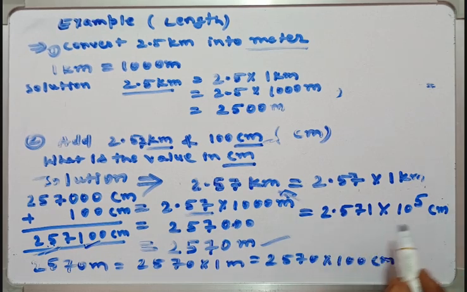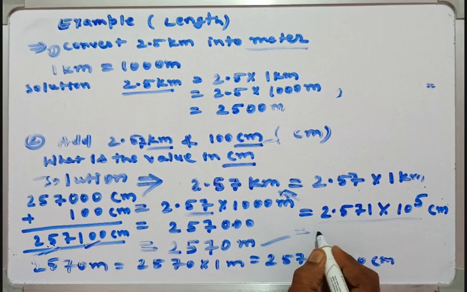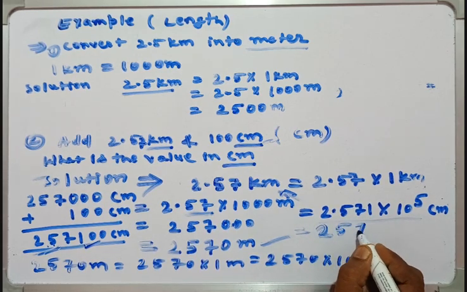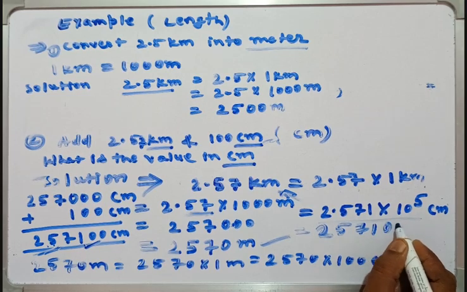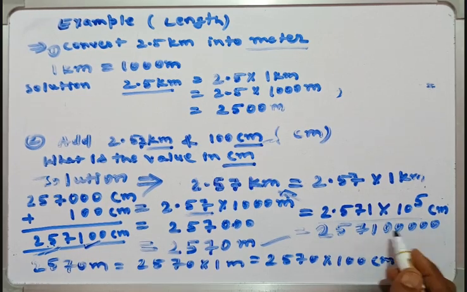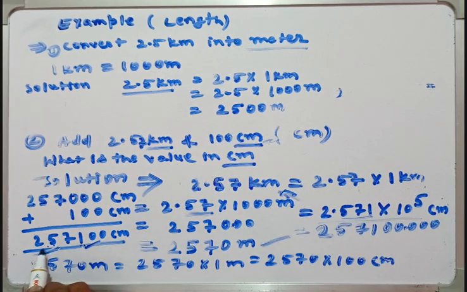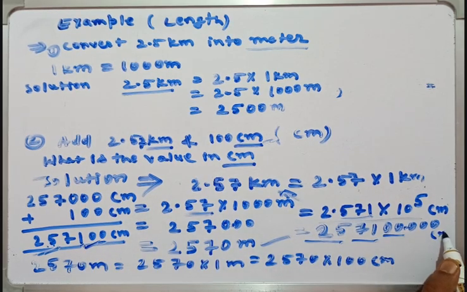So you can check our answer is correct. How? So we can write here 25750. So how many decimal places? 3, so 0.3. Okay, so see this one, 2571 centimeter.